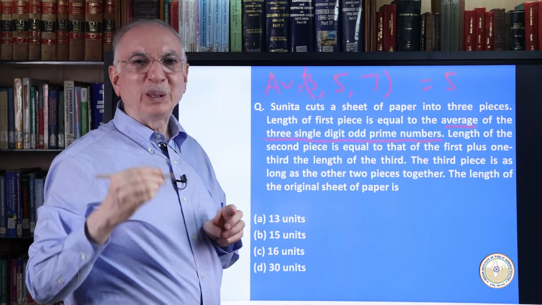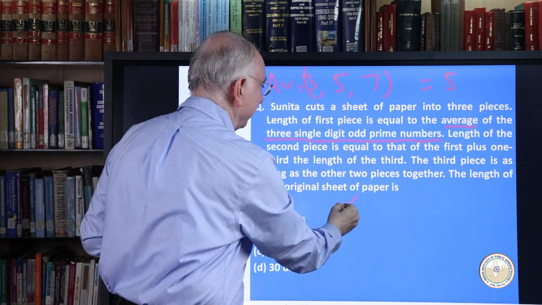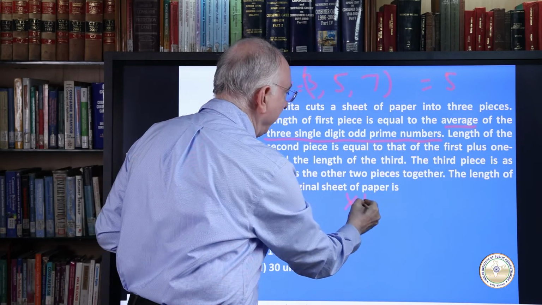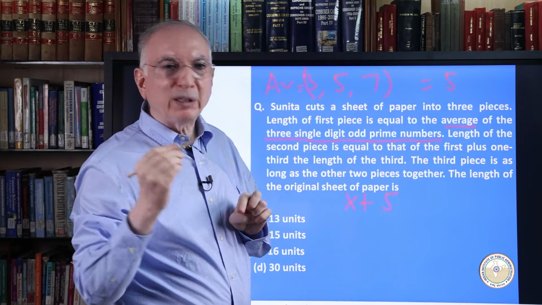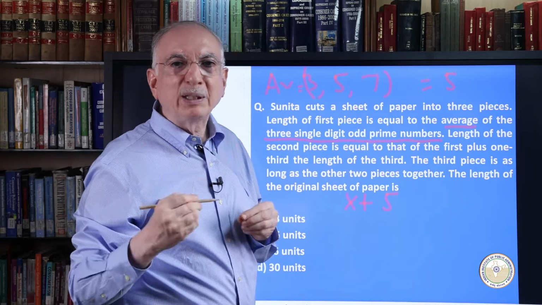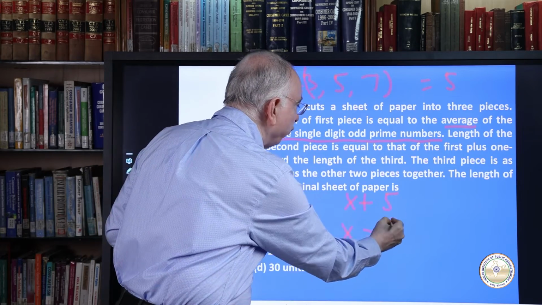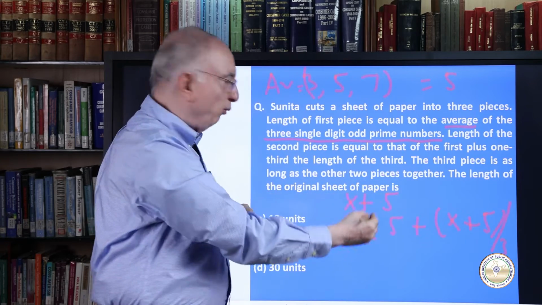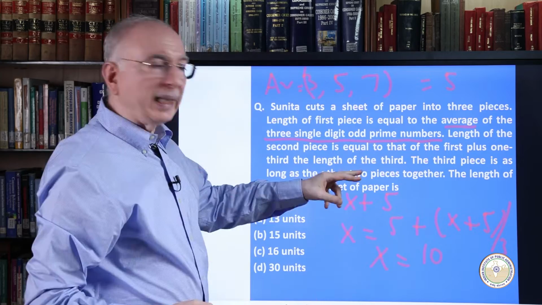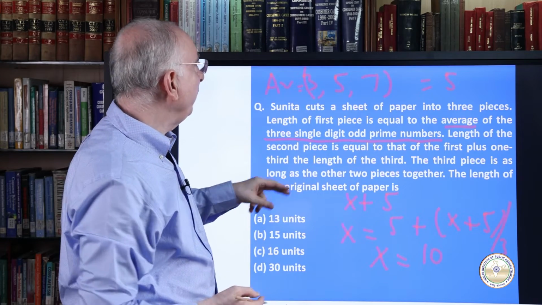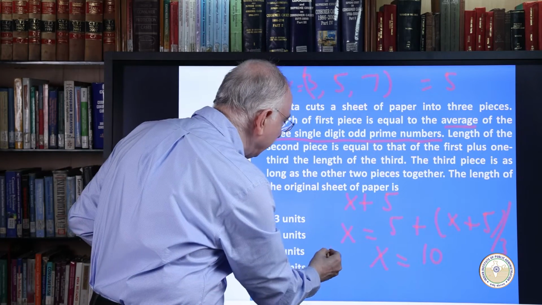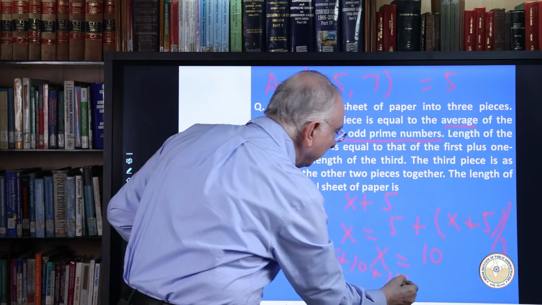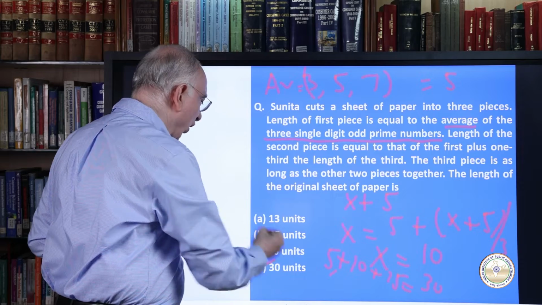Now let us assume the length of the second piece is x. Then by the condition, the length of the third piece will be x plus 5, and the length of the second piece x will be 5 plus (x plus 5) by 3. We solve this equation, we get x equal to 10, and the second piece will be 10 units and the third will be 15 units. If we add these three sizes, 5 plus 10 plus 15, we get 30. So the right answer is option D.